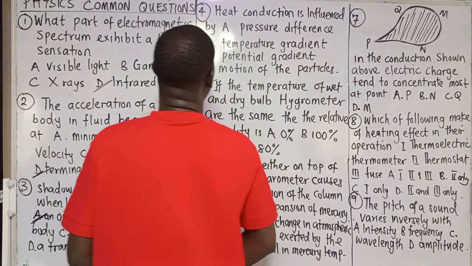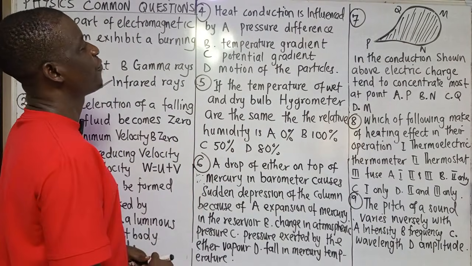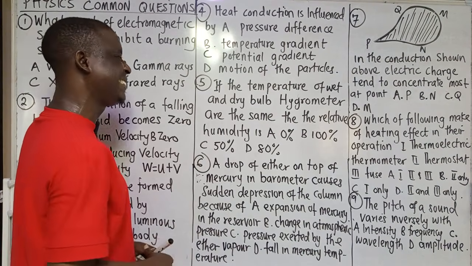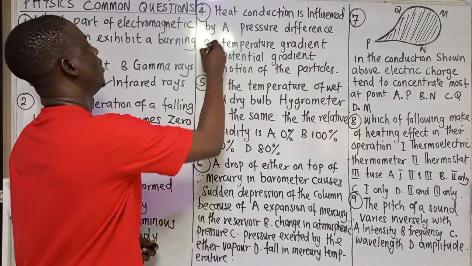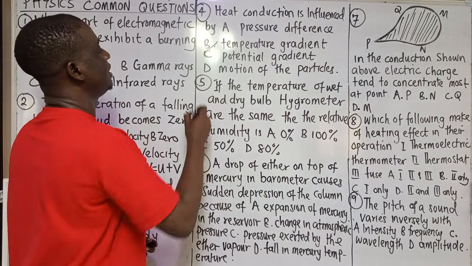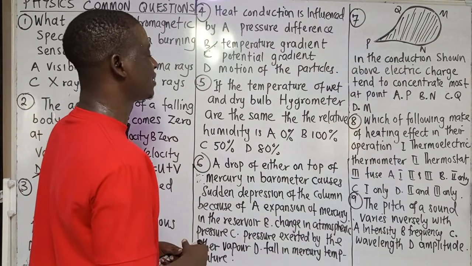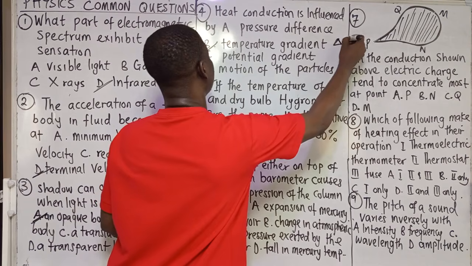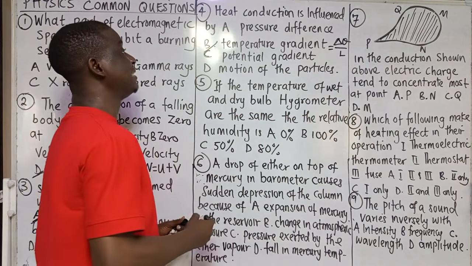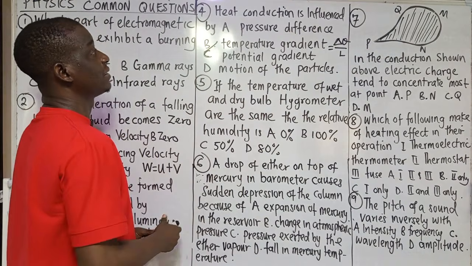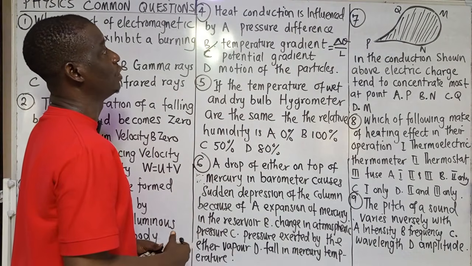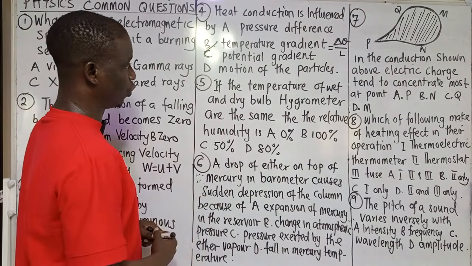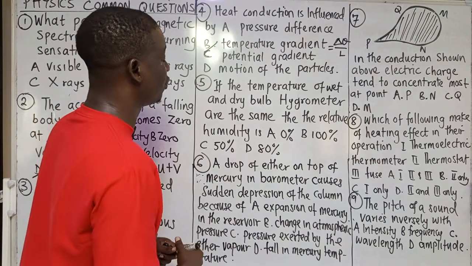Now, number 4, heat conduction is influenced by A, pressure difference. No. B, temperature gradient. Yes, I'll go for temperature gradient. C, say potential gradient. No. D, says motion of particles. No. Temperature gradient is the change in temperature over length. That's what we mean by temperature gradient, and it's a vector quantity. So it means that what is influencing heat conduction is the change in temperature with respect to the length of the conductor, per unit length of the conductor.